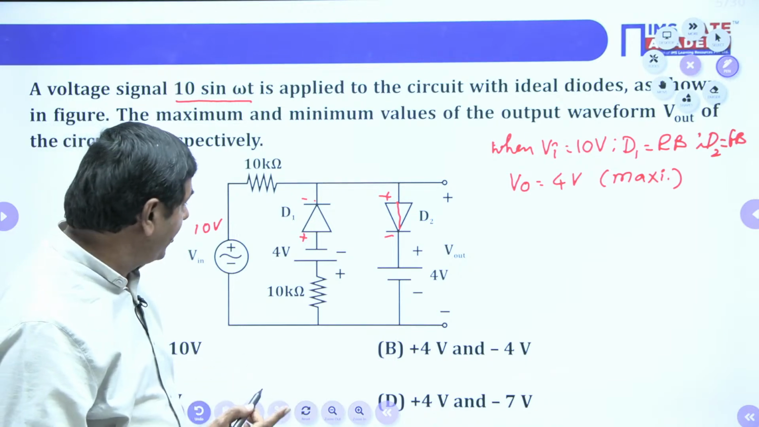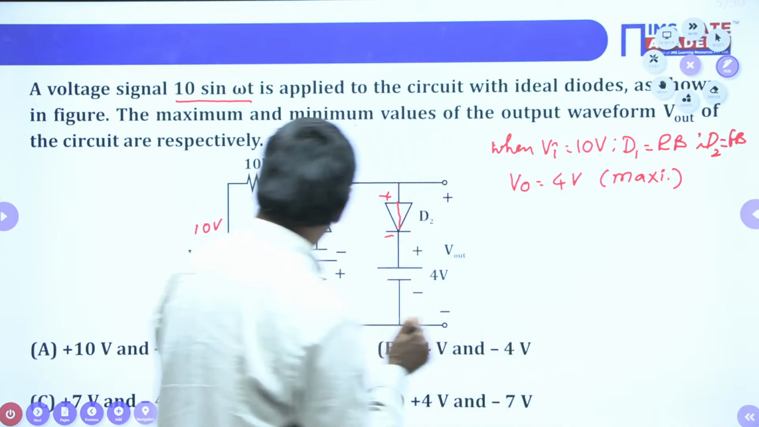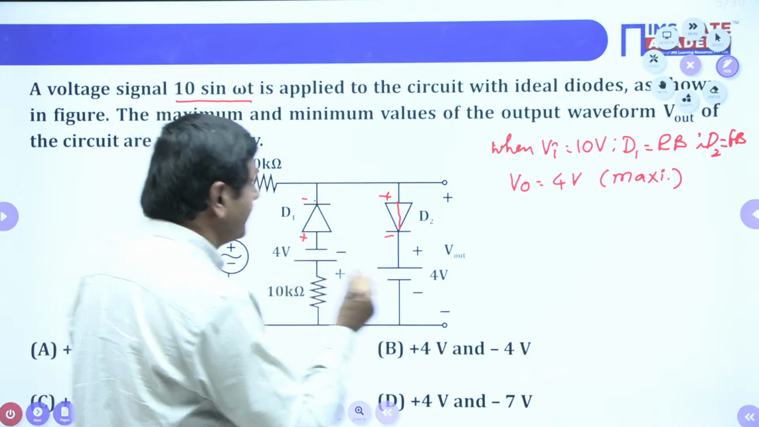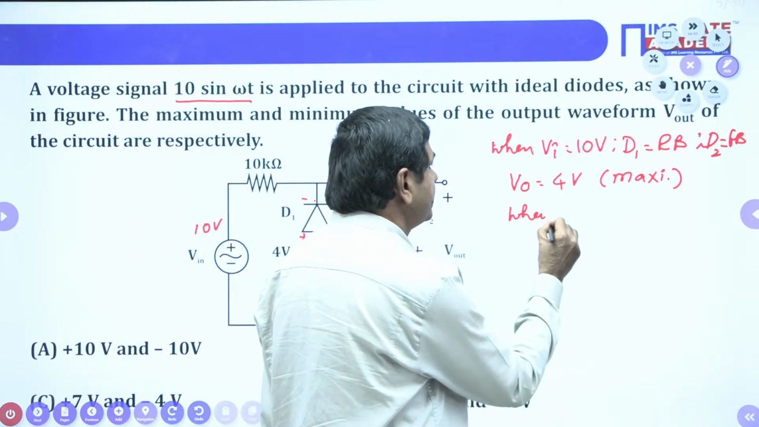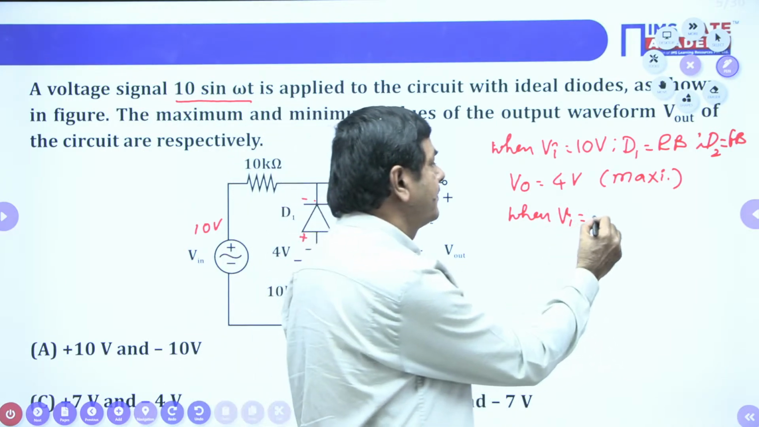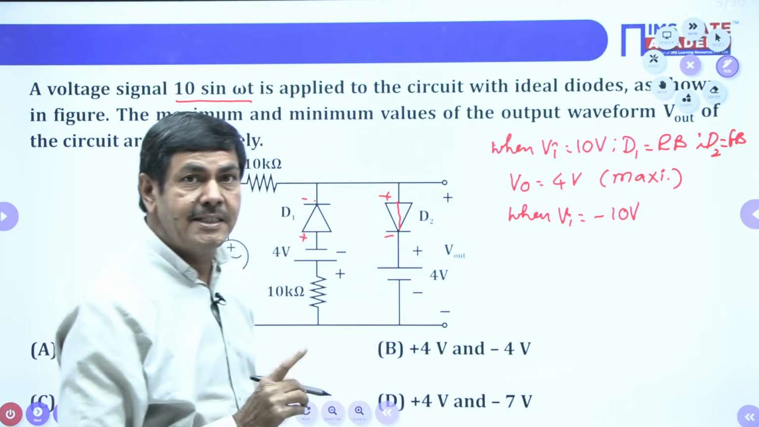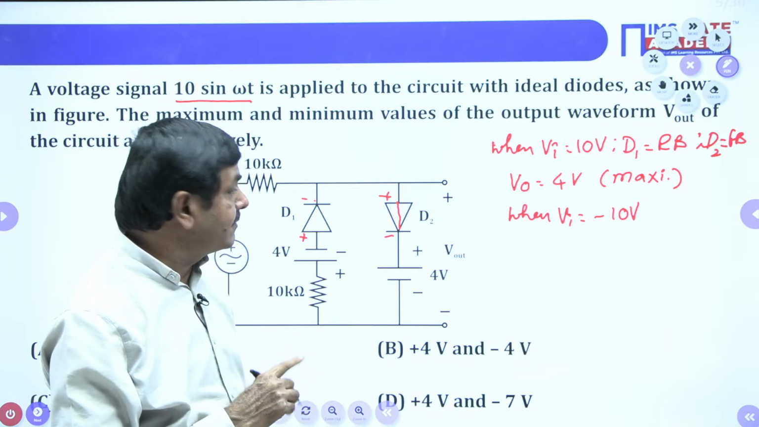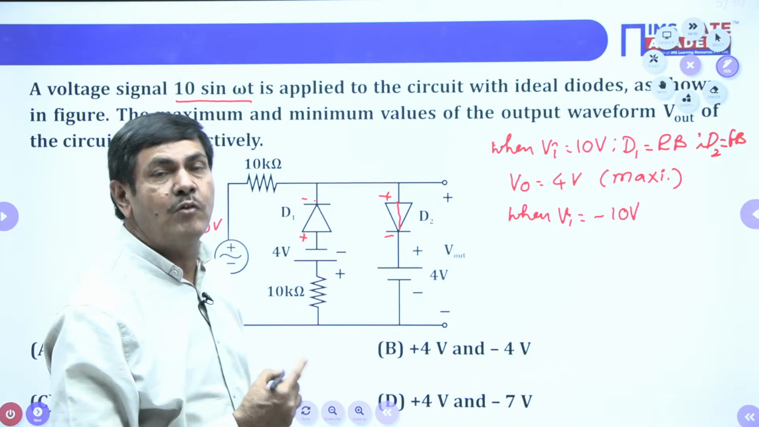In case you want to find the minimum value of V0, in the place of this 10 volts, what do we need to connect here now? Minus 10 volts. When Vi equals minus 10 volts, I want to check which diode is forward bias and which diode is reverse bias. You need to identify that, and then we have to calculate the output voltage.